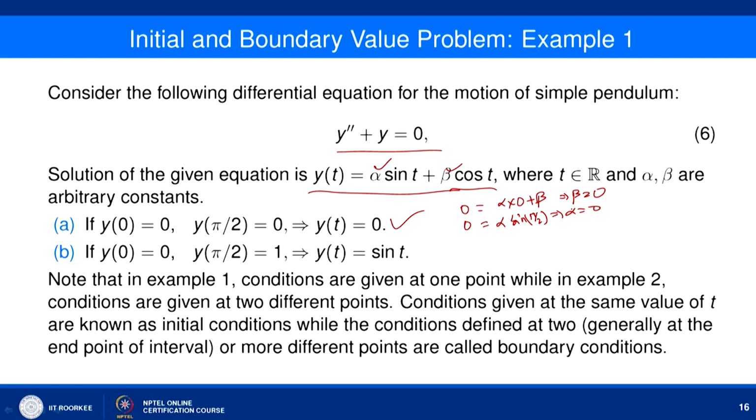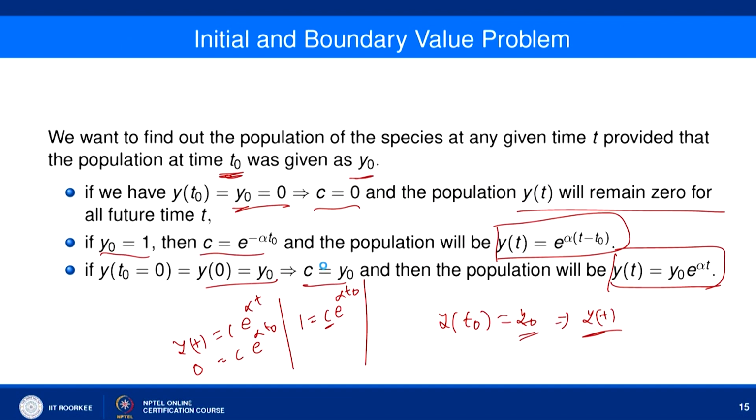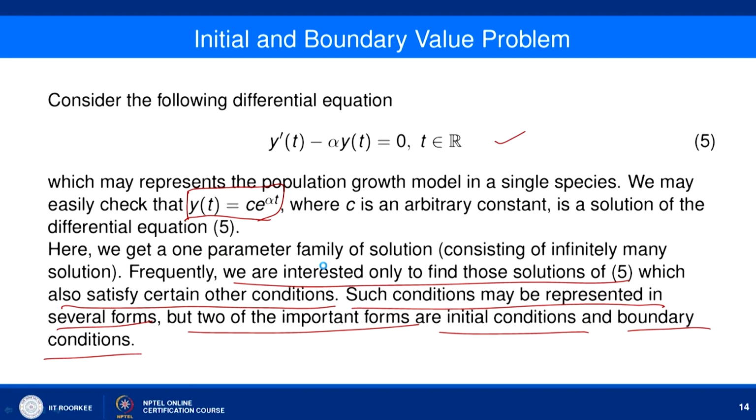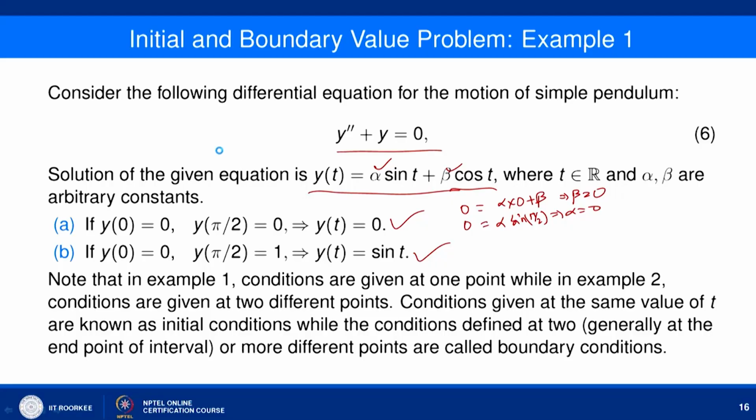But if we replace the conditions with y 0 equal to 0 and y pi by 2 equal to 1, then the solution comes out to be non-zero, y t equal to sin t. Look at these two examples. In example 1, the condition is given at the single point t equal to t naught, whereas in this example the conditions are given at two different points, 0 and pi by 2.